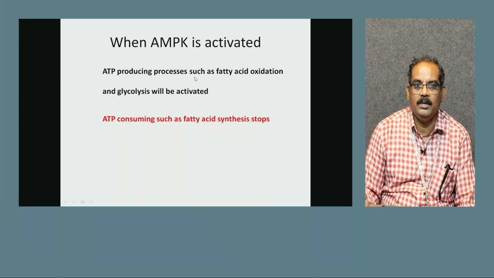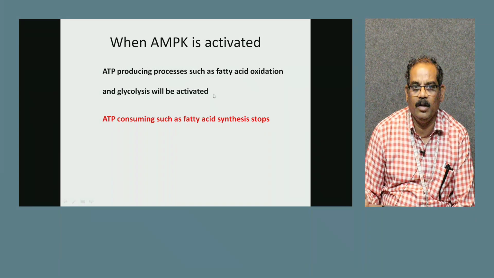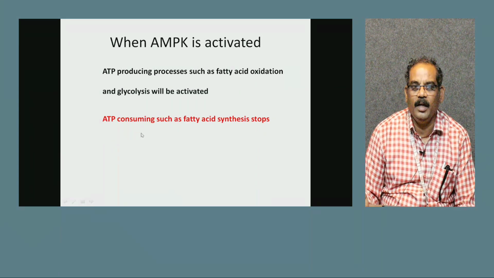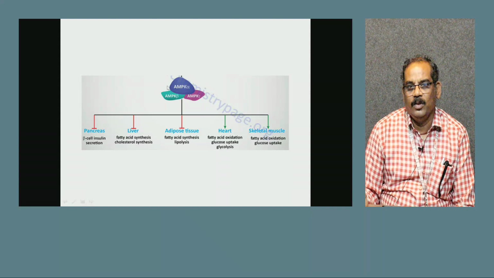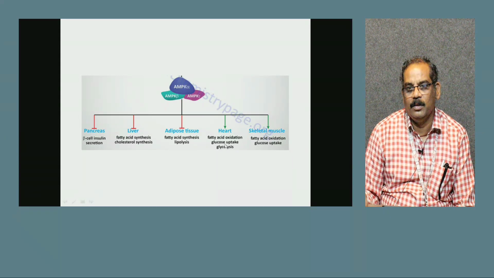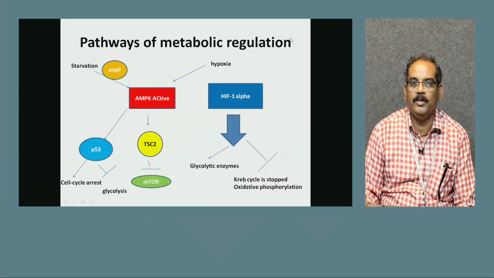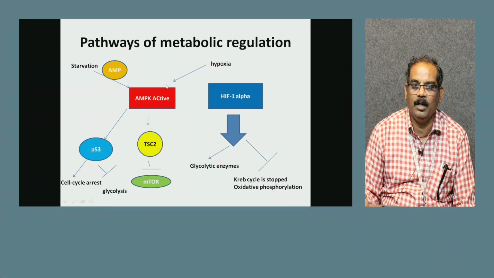ATP producing processes such as fatty acid oxidation and glycolysis get activated, and ATP consuming processes such as fatty acid synthesis stop. AMPK alpha, beta and gamma control the pancreas, liver, adipose tissue, heart and skeletal muscle, and the pathways of energy metabolism.